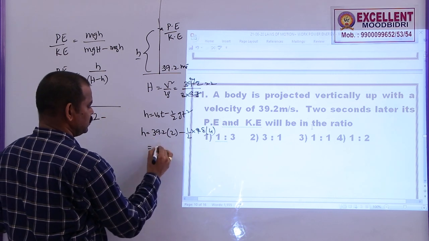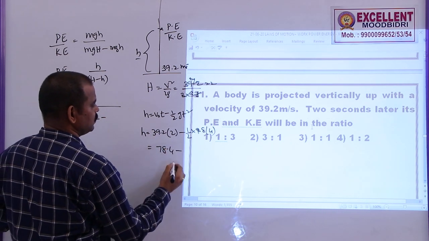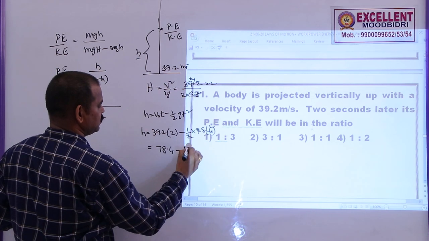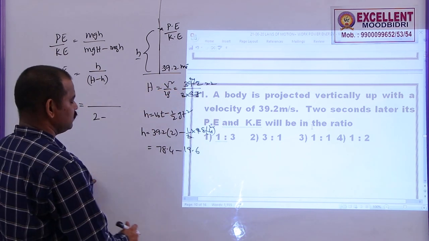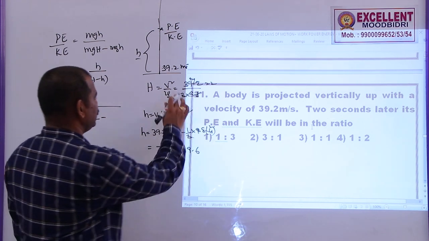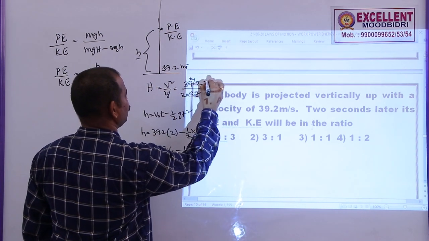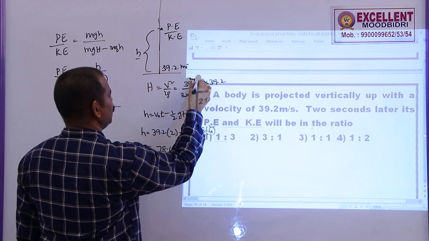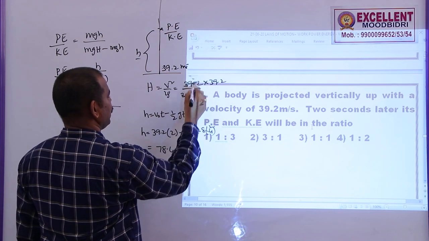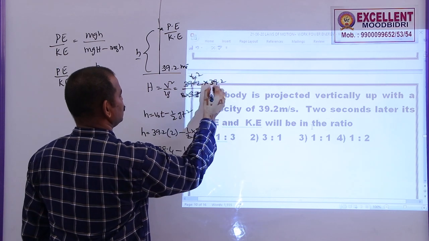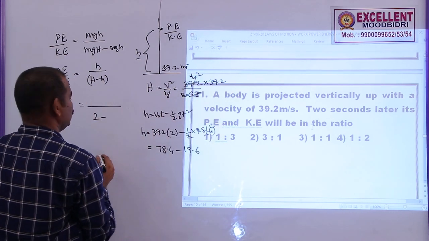So, 39.2 times 2 means 78.4 minus this; the 2s cancel, this is 19.6. So, this is v square by 2g. In this case, I have tried 39.2 into 39.2. These two get cancelled 2 times. This is 39.4, this is 2. This is 39 into 2, which means 78.4.